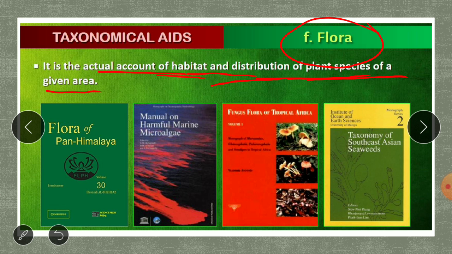When we study those things, it is known as flora. Flora technically is a word used for plants. Flora is a type of book written on the habitat and distribution of plants, like Flora of Himalaya, the plants present in the Himalayan ranges.